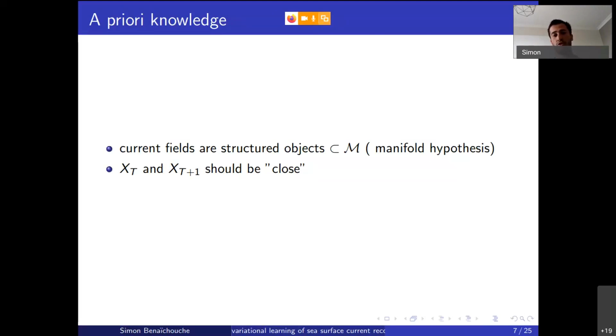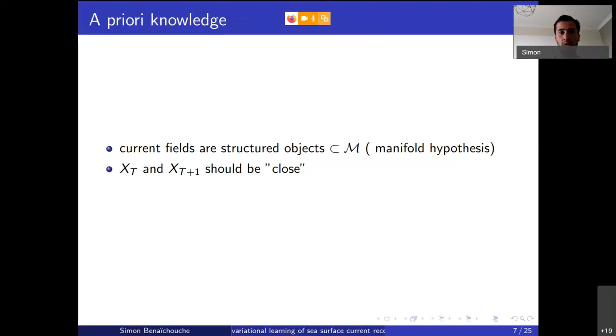Another prior information we have is that an observation at time t and an observation at time t plus 1 should be close in a sense. Physicists have addressed this problem for decades by developing nonlinear partial differential equations that link observations in space and time.